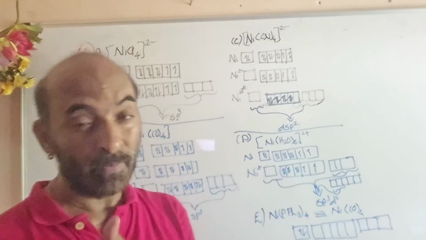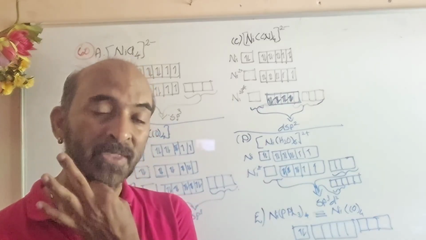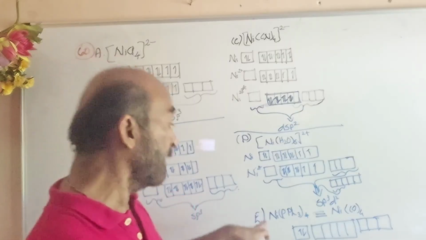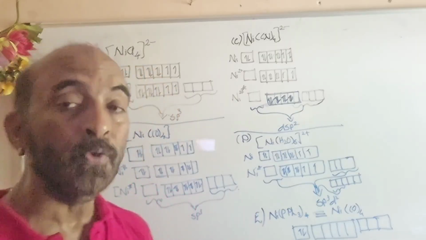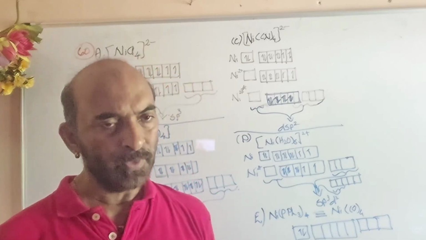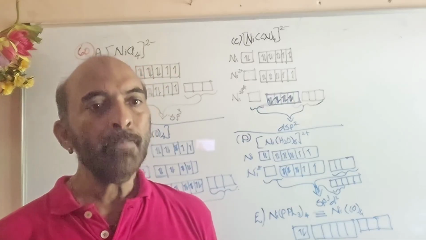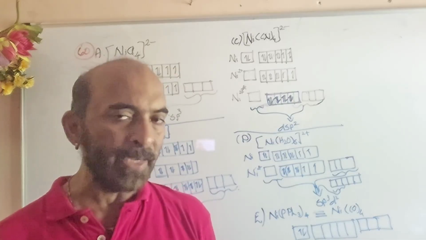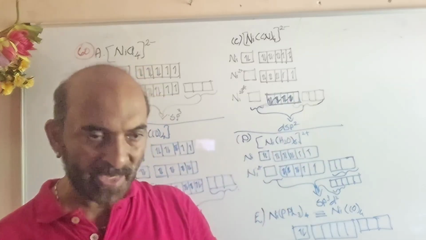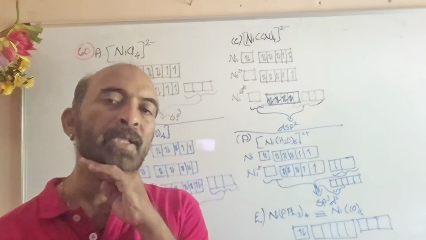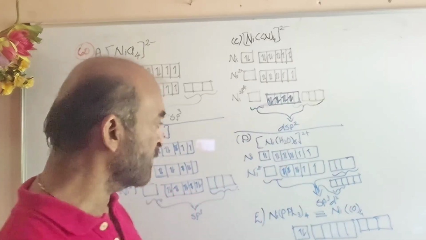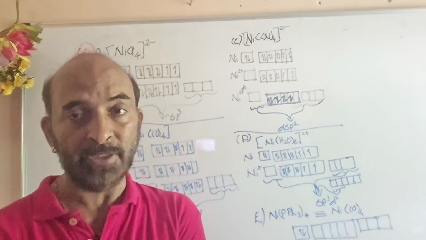Finally, you have one molecule that is out of the textbook, normally not explained: Ni(PPh3)4. Triphenyl phosphine is the ligand. It is a moderately strong ligand. Ph stands for phenyl, a benzene ring. So a phosphorus atom to which 3 benzene rings are connected. That is triphenyl phosphine. 4 such triphenyl phosphines are attached to the central nickel in the neutral state.